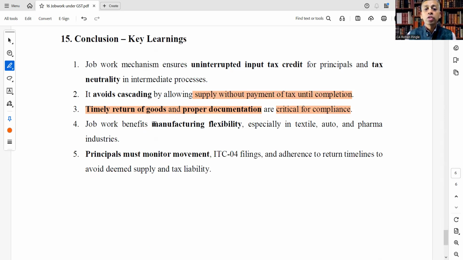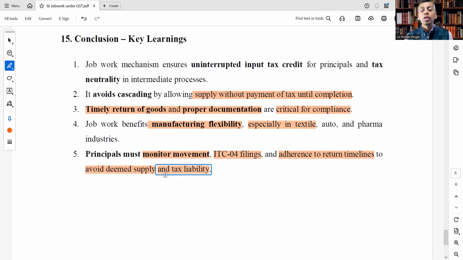Job work benefits manufacturing flexibility, especially in textile, auto, and pharma industries. Principals must monitor the movement, ITC-04 filings and adherence to return timelines to avoid what? Deemed supply and tax liability.